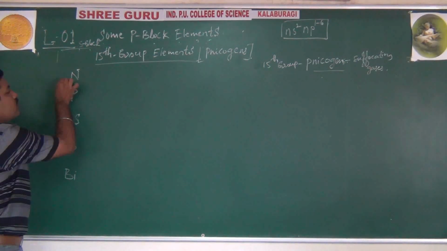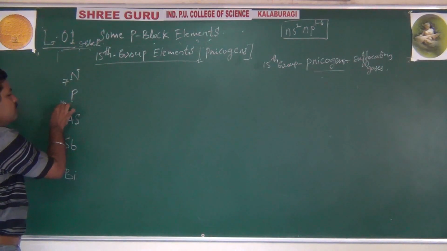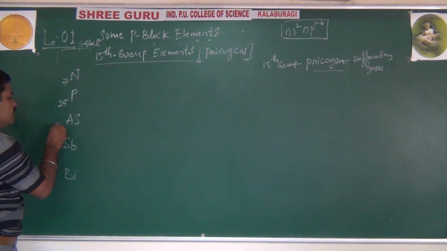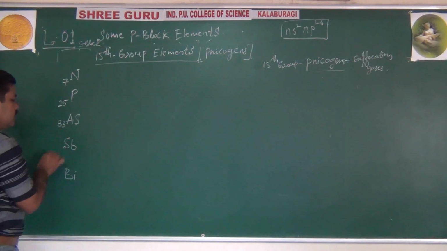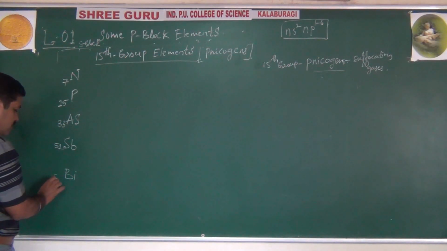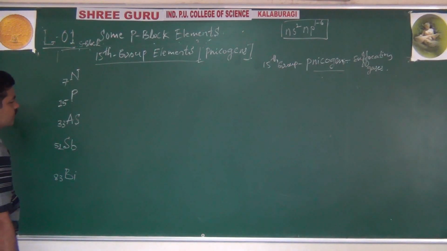Now see, atomic number 7, atomic number 15, atomic number 33, 33 plus 18 is 51, 51 plus 32 is 83. Okay. Right.